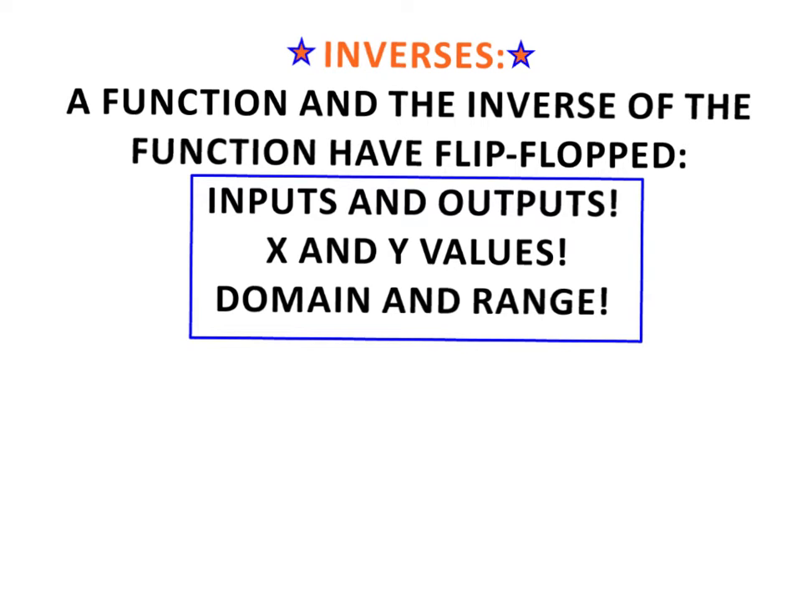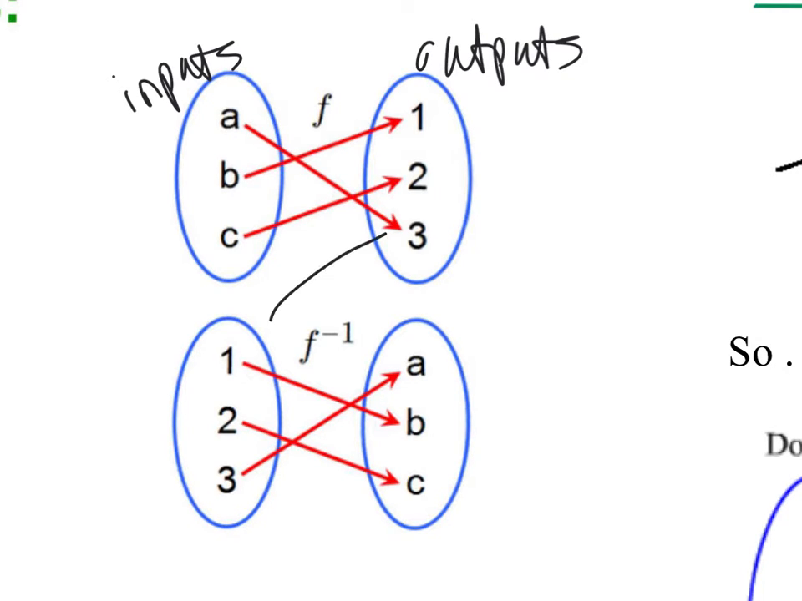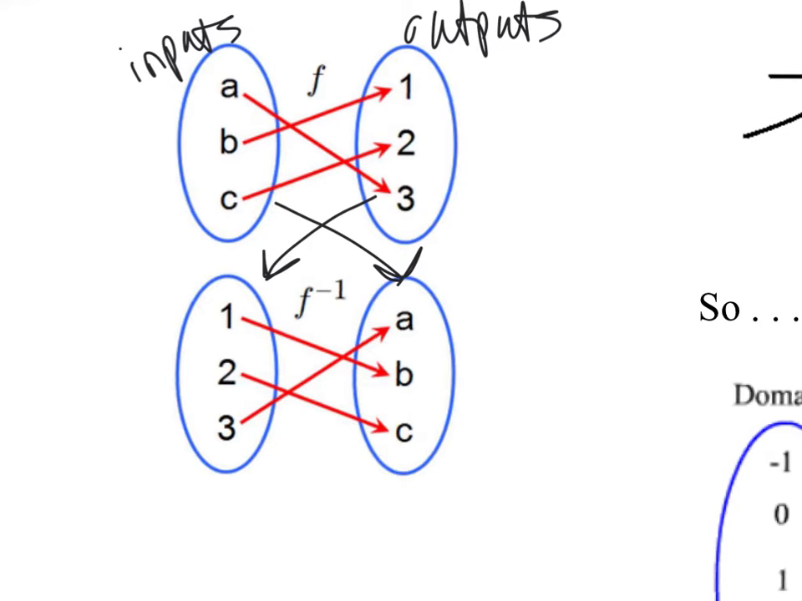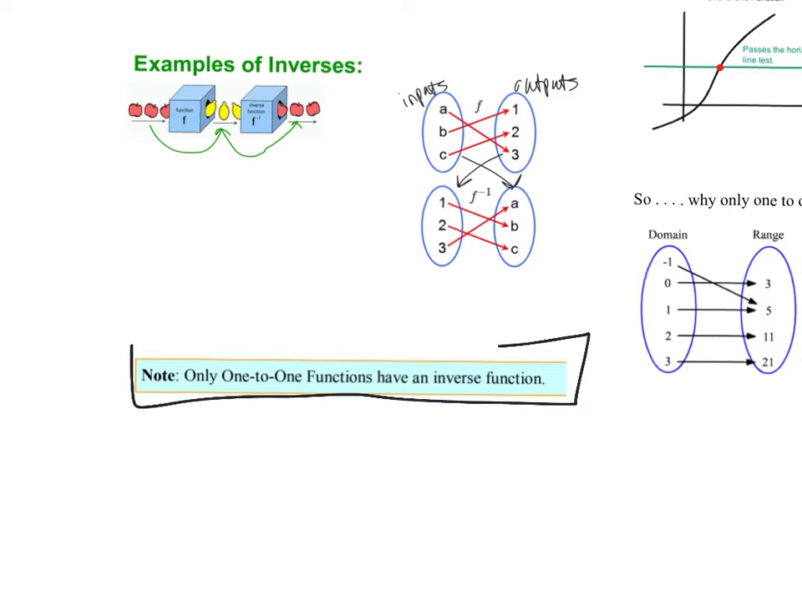The inverse and the function have flip-flopped, so the domain and range have flip-flopped, okay? So the inputs and the outputs have flip-flopped, the x values, domain and range, okay? What do I mean by that? Here's this great picture right here, okay? So these are the inputs for the function. These are the outputs for the function. For the inverse, notice how the outputs become the inputs and the inputs become the outputs. Okay? They flip-flop. So, please note though, okay, only one-to-one functions have inverses.